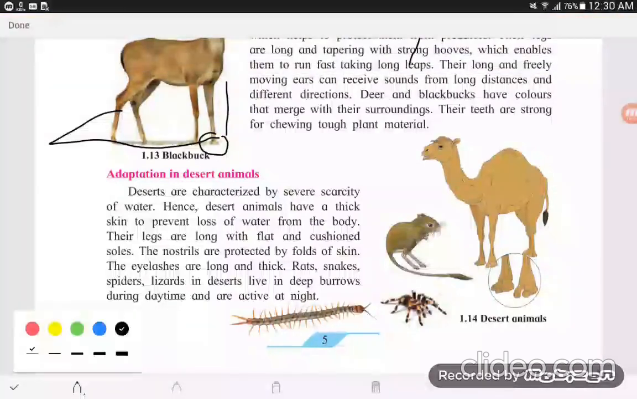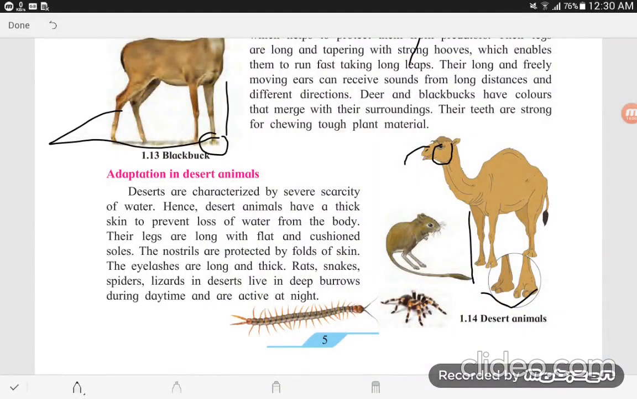When you look at that diagram, you find that their legs are long, with flat and cushioned soles. Here the flat and cushioned soles. The nostrils are protected by folds of skin. Look, their nostrils are located with folds of skin. The eyelashes are long. Look, the eyelashes are long and thick.